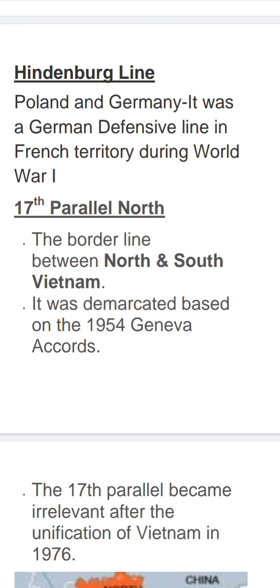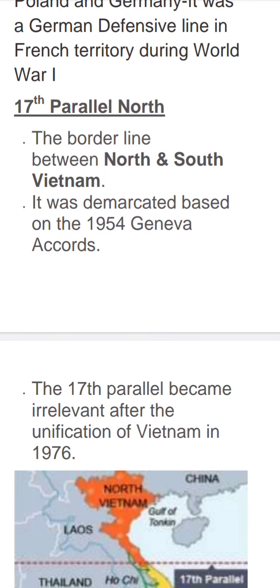It was a German defensive line in the French territory during World War One. Next, 17th parallel. 17th parallel line is the border line between North and South Vietnam. It was demarcated according to the Geneva Accords of 1954.